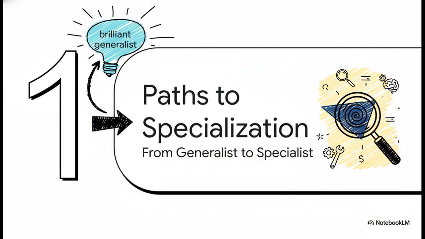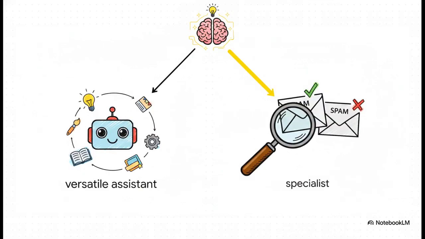All right, so how do we fix this? The secret is a process called fine-tuning. We're about to take our brilliant generalist and transform it into a focused, highly skilled specialist. Now, when it comes to fine-tuning, you've basically got two paths. On the left, there's instruction fine-tuning. That's how you get a versatile assistant, like the chatbots we're all used to. But for our problem, we need what's on the right, classification fine-tuning. This is all about teaching the model one single job and making it an absolute expert at it. In our case, an expert spam spotter.